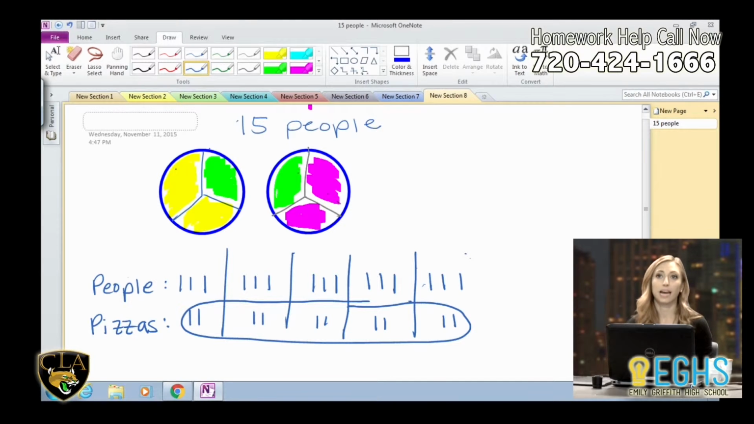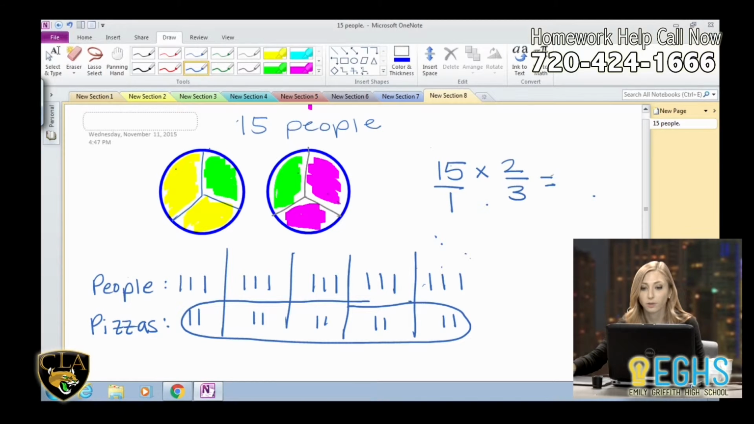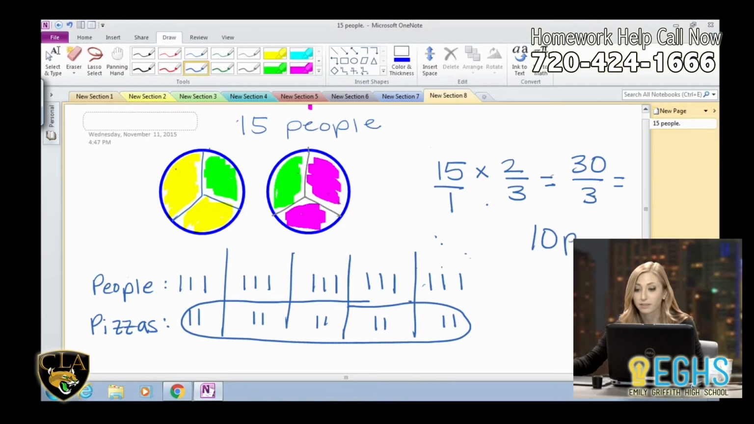Now, if you wanted to figure this out mathematically, you can think of it this way. 15 people, each person ate 2/3. So that means there are going to be 15 groups of 2/3, which is the same thing as multiplication. So 15 times 2/3. Mathematically, we would set this up as 15 over 1, which is the same thing as just 15, and multiply across and simplify. So 15 times 2, 30. 1 times 3, 3. 30 divided by 3, or simplifying that, also gets me 10 pizzas.